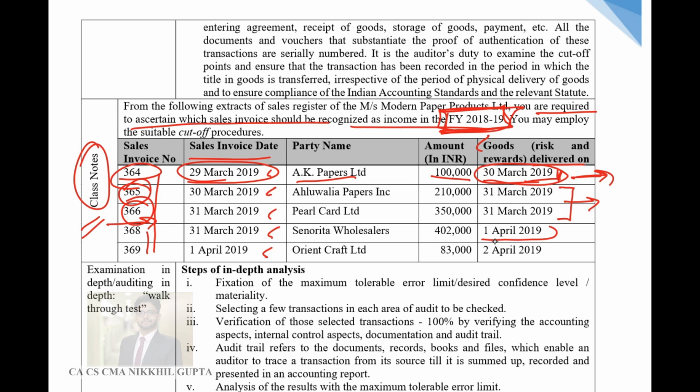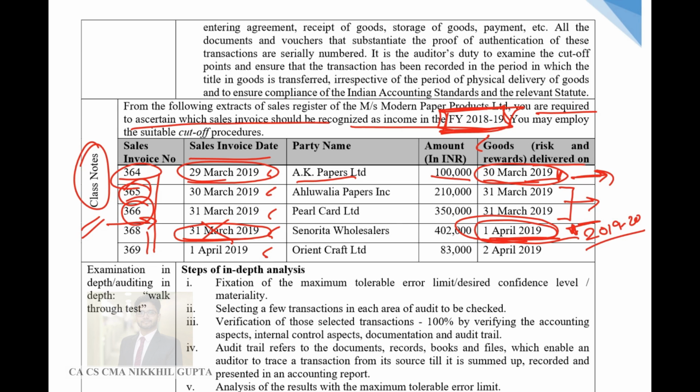Now comes a case where the invoice was raised on 31st March, but the risks and rewards were transferred on 1st April. Guys, in this case, the invoice date is irrelevant and you should recognize the revenue as per the date on which the risk and rewards have been transferred, and that date pertains to financial year 2019-20.